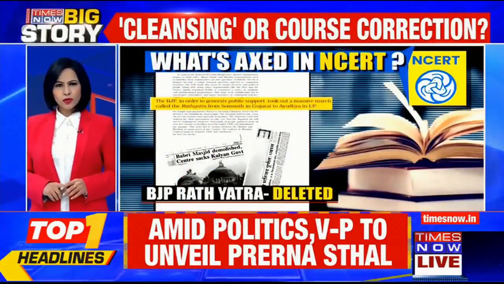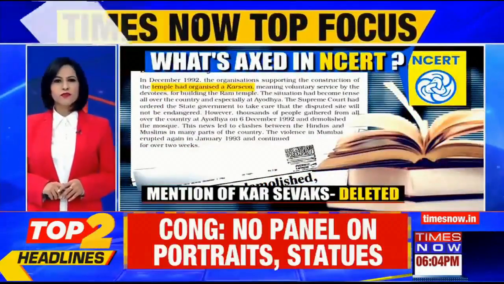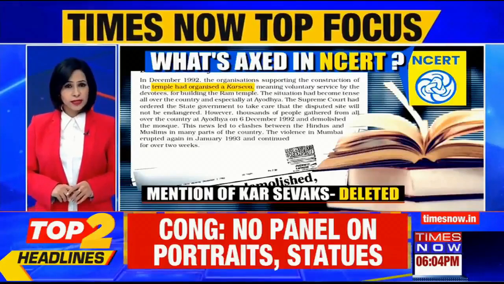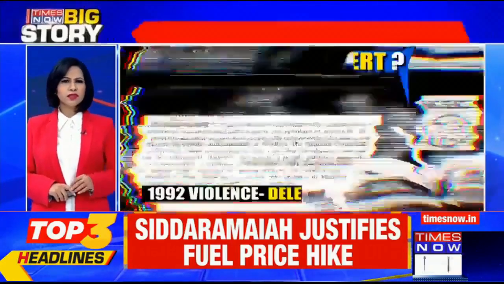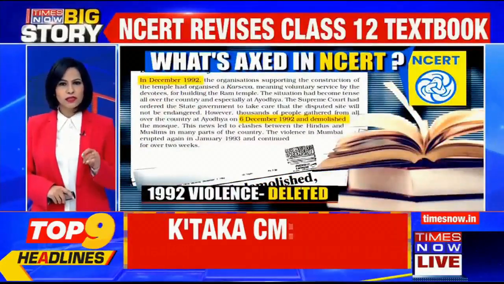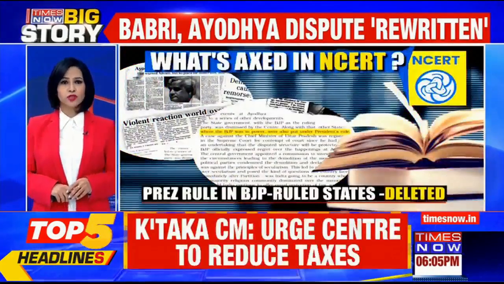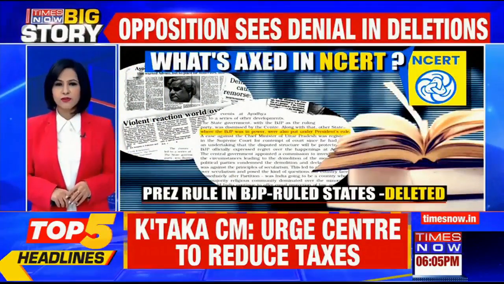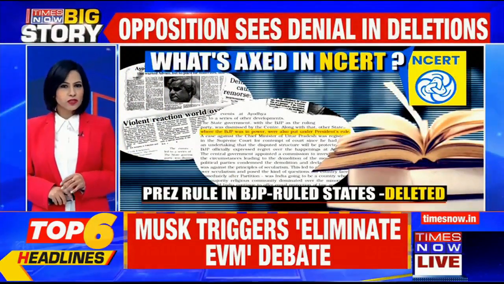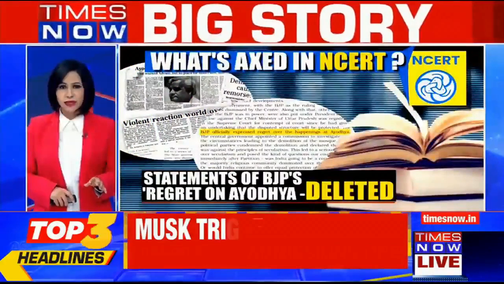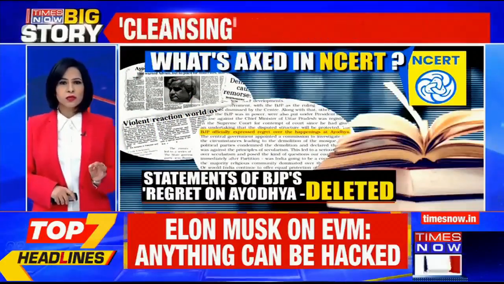Now, there's a storm brewing over the revised NCERT Class 12 political science textbook. This textbook has hit the markets with some significant changes, including those in the text related to Ayodhya and the Babri Masjid, prompting the opposition to call it an attempt to saffronize and rewrite history. This textbook does not mention Babri Masjid by its name, instead calls it a three-domed structure.